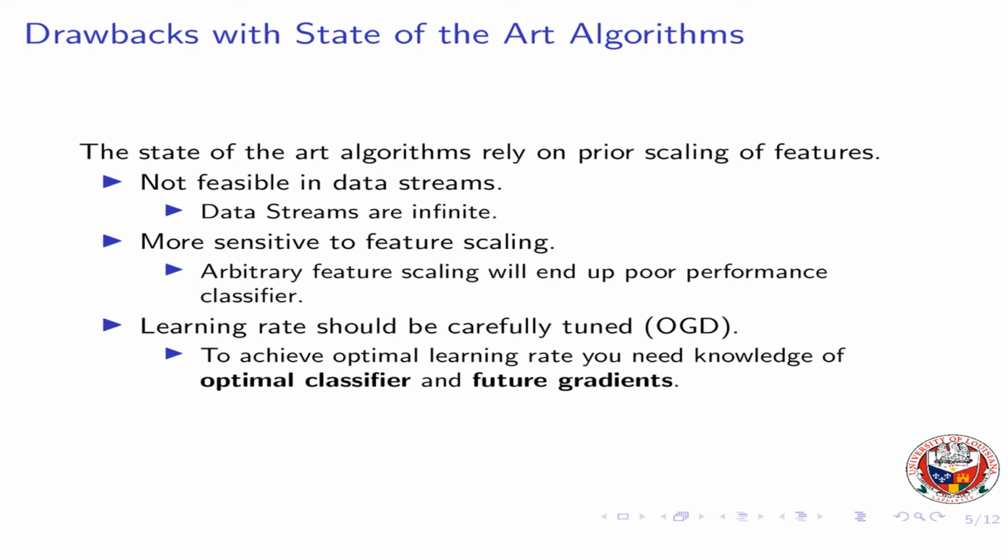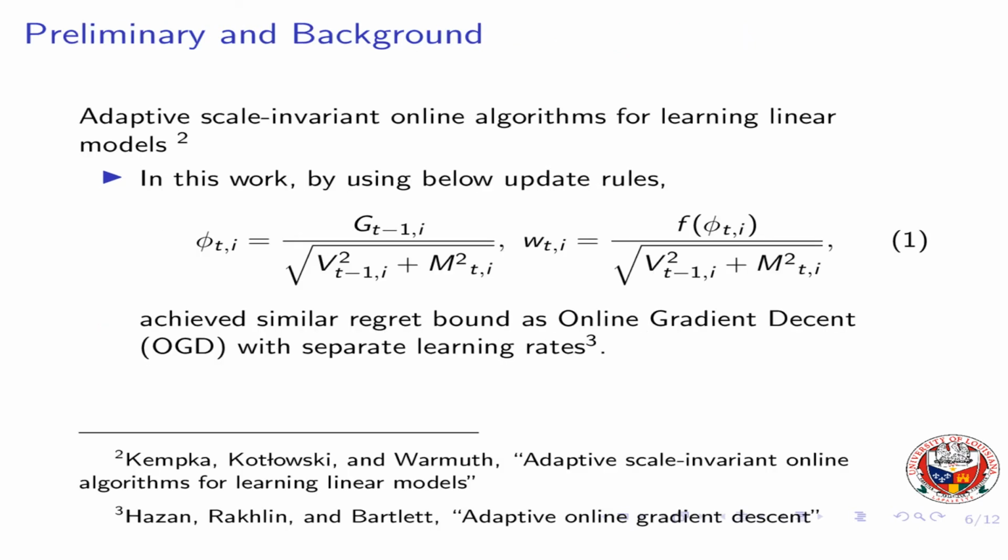Online gradient descent kind of algorithms should be tuned carefully to get better performance. To get this better performance, you need knowledge of the optimal classifier and the future gradients. In a recent work, I achieved a similar regret bound as online gradient descent with separate learning rates by using the above equations.